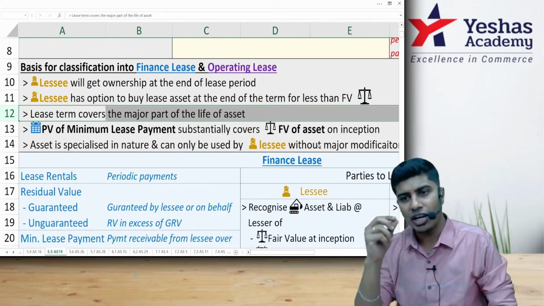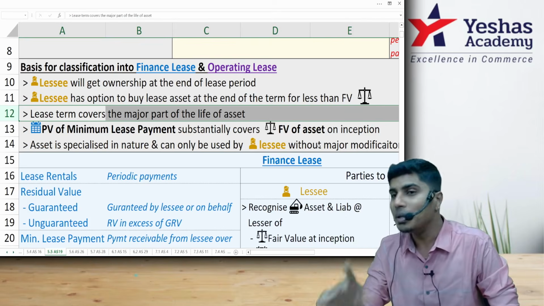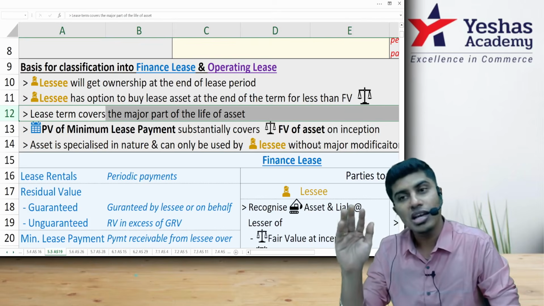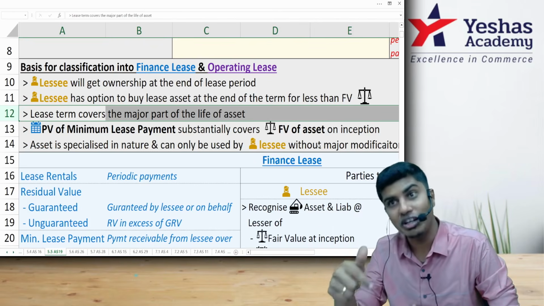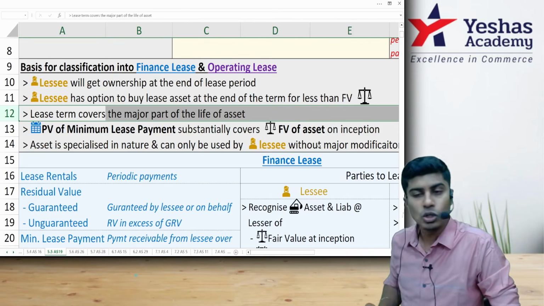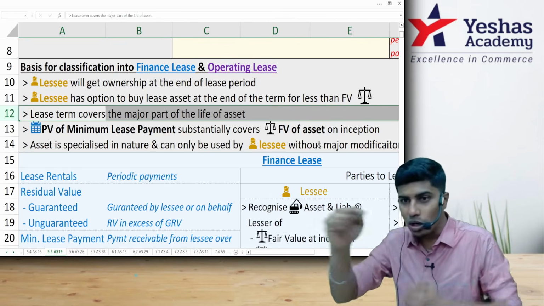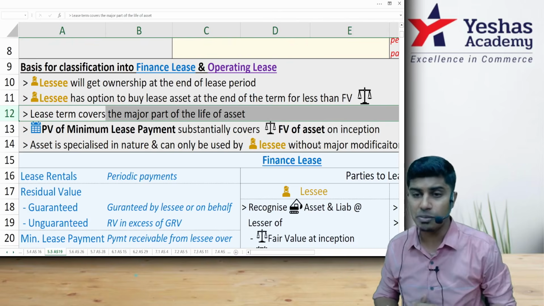Usually there is a misconception. I don't know where and how it starts, but people start telling 90%, 75%. Please slowly refer to the questions in the past. There are questions where the part of useful life covered by the lease has come to 74%, 73%. Still, it is considered as finance lease. So it is no rule. Accounting standards itself is basically not rule based. It is always principle based.